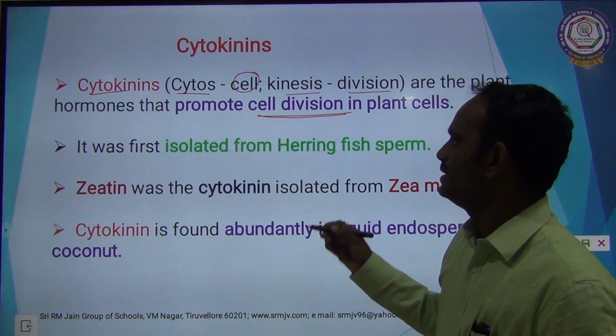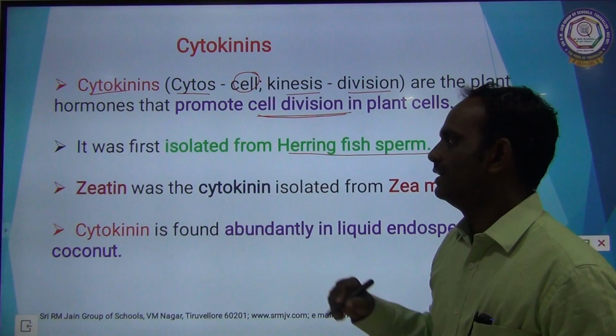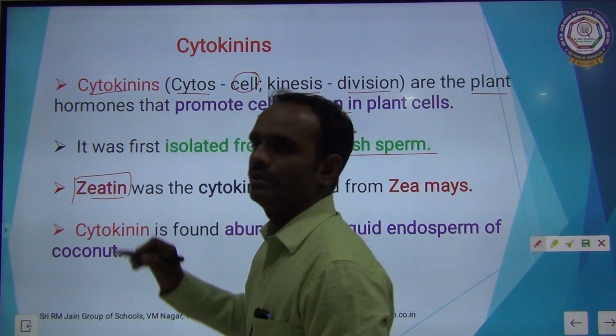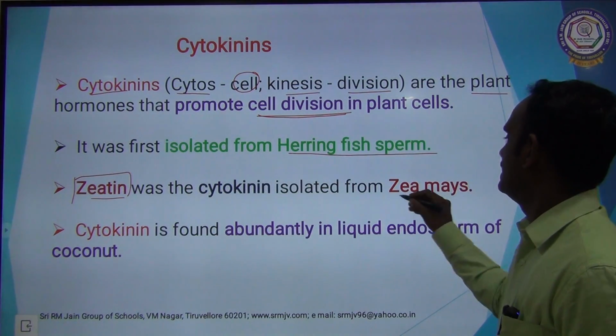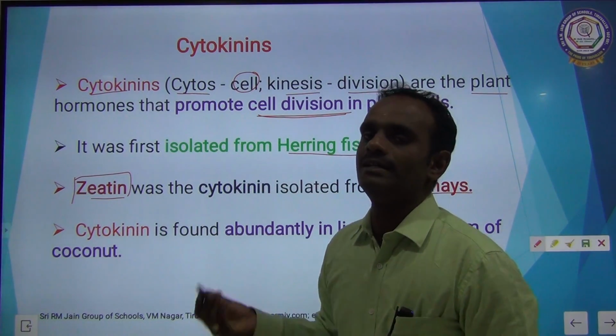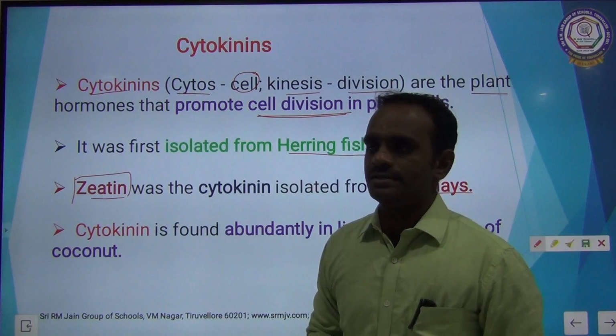It was first isolated from herring fish sperm. Zeatin is the name of the cytokinin which was isolated from maize. Cytokinin is abundantly found in liquid endosperm of coconut.